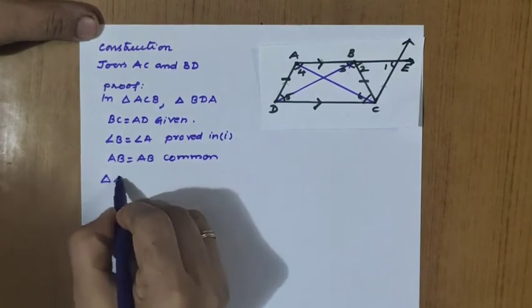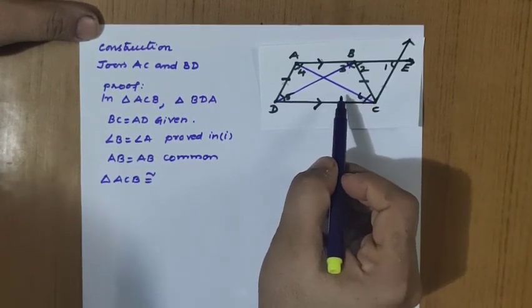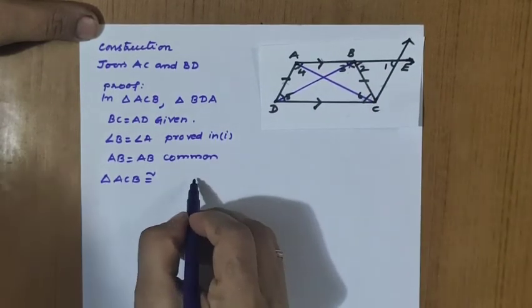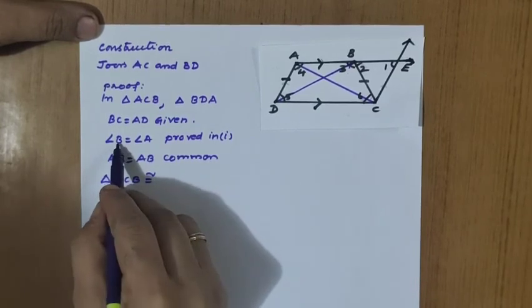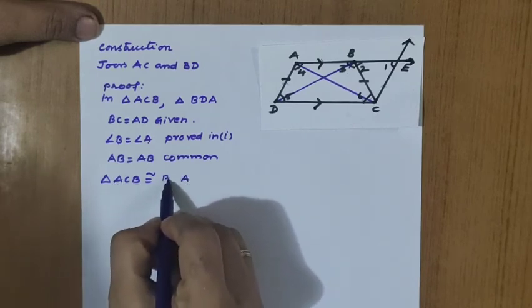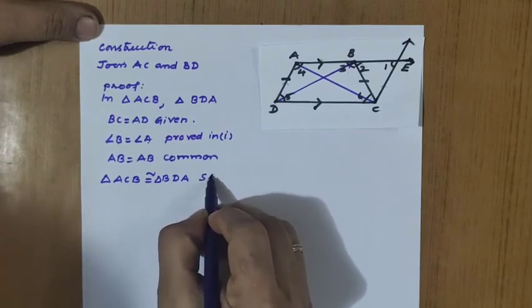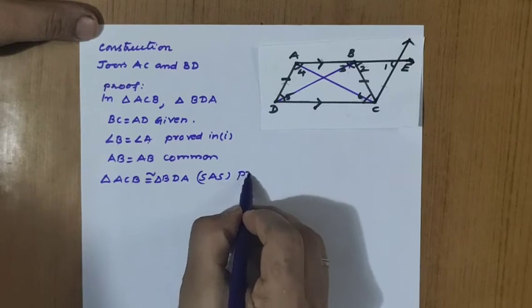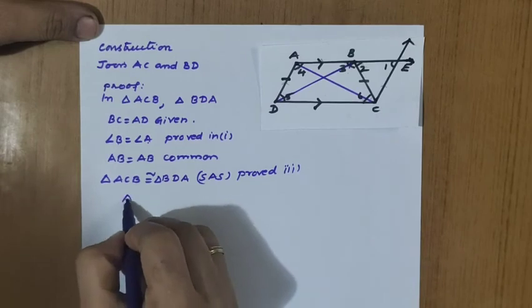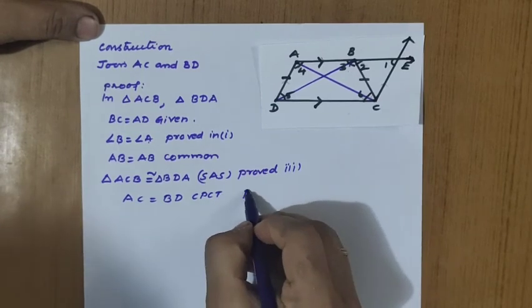Now triangle ACB is congruent to triangle BDA. The criteria is what? First side, second side, the included angle. So SAS criteria is possible. Now what is the order? For B it is A only, so the last letter is A. So for A it is B, so BDA. So triangle ACB is congruent to triangle BDA by SAS, proved 3. Right? Now what is the result of this one? AC equal to BD, CPCT, proved 4.